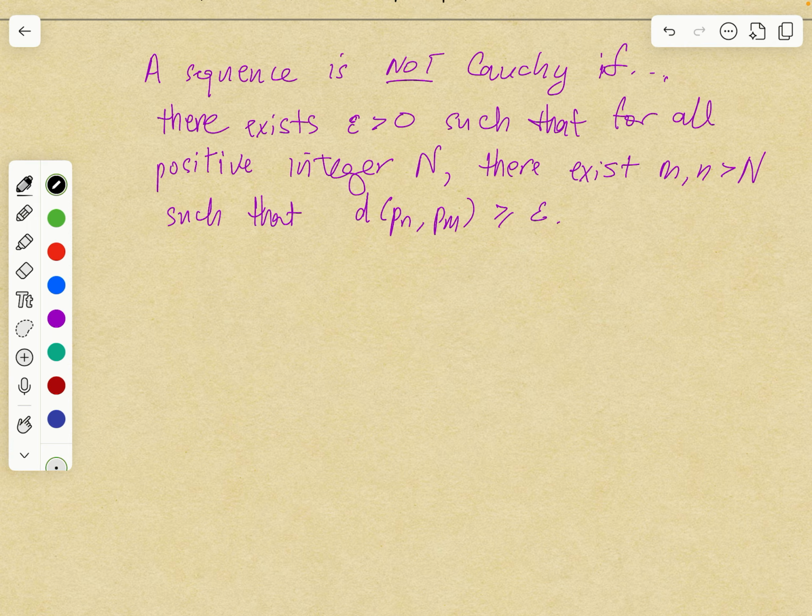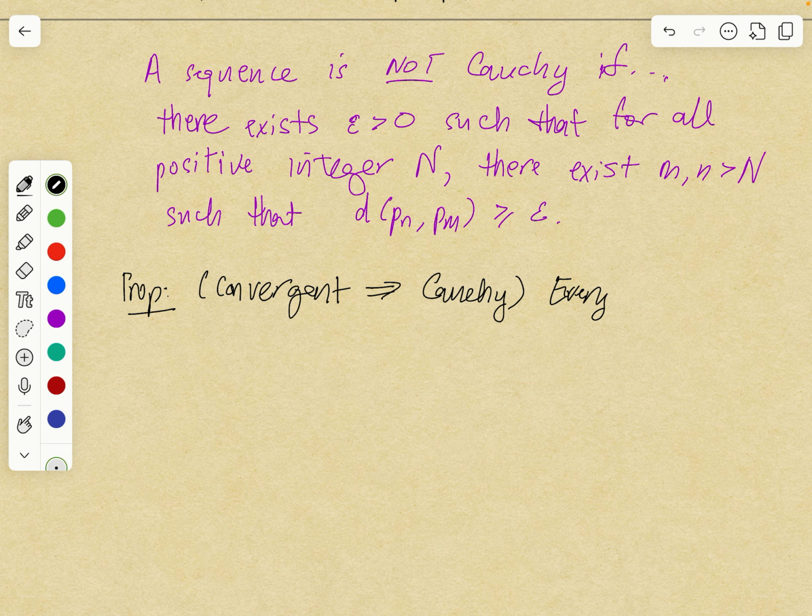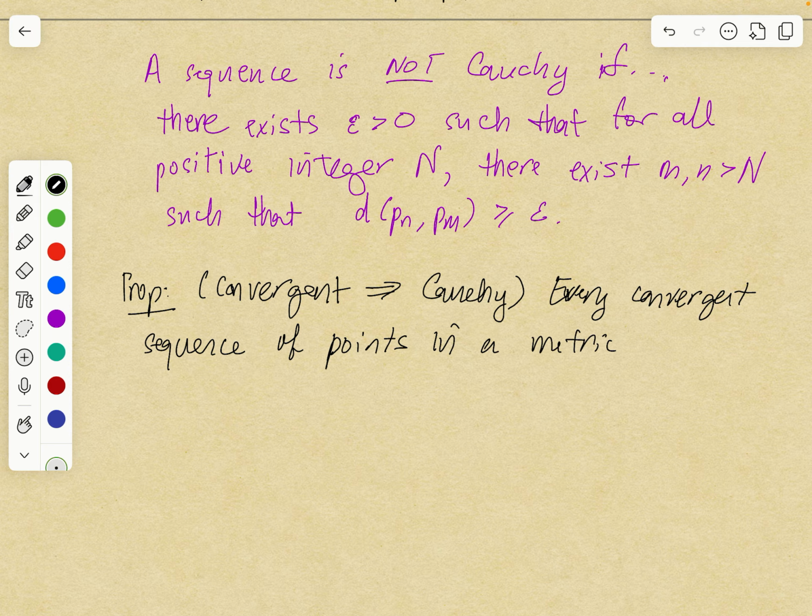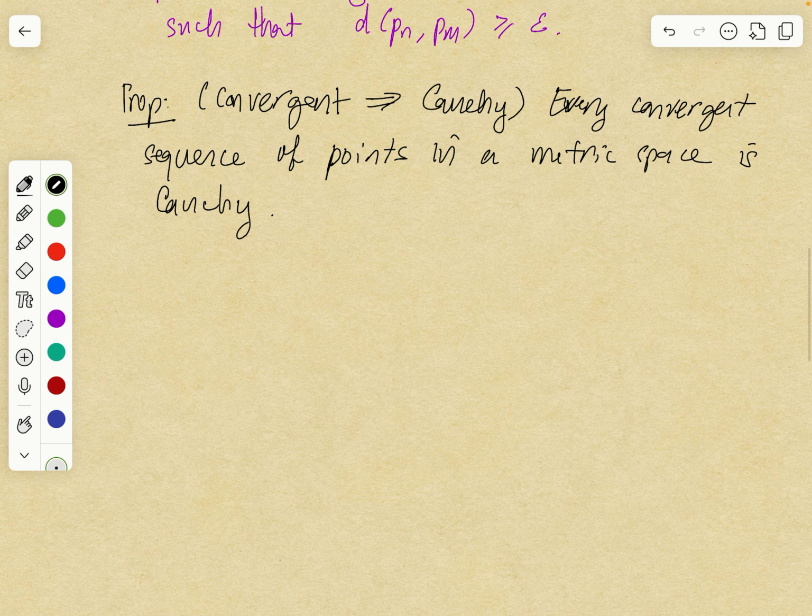Let's now talk about the connection between convergence and Cauchy. So the first proposition is that convergence implies Cauchy. Every convergent sequence of points in a metric space is Cauchy. So that gives you lots of examples of Cauchy sequences. Just take any convergent sequence. All right, let's prove this.